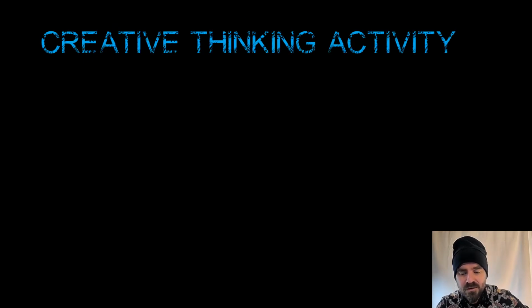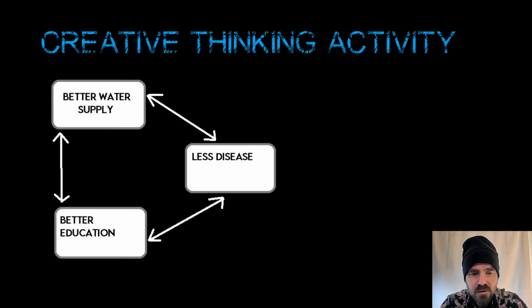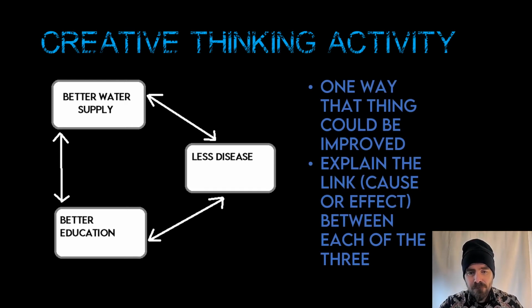Okay, here's a fun creative thinking activity. Here are 3 things: better water supply, better education, and less disease. 3 reasons why India's population has increased. I want you to do 2 things. Firstly, give me one way that thing could be improved. How could your water supply be improved even more? How could your education be improved even more, like for a whole country? How could you have even less disease than you currently have?